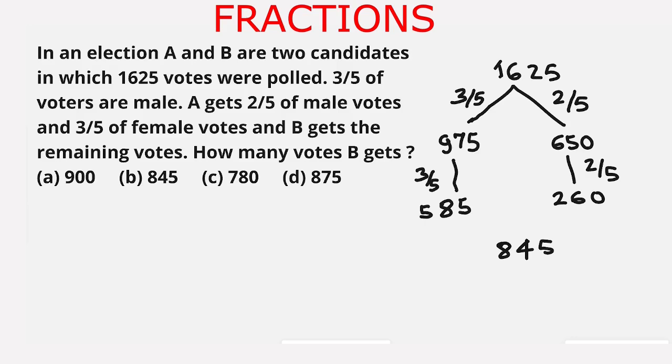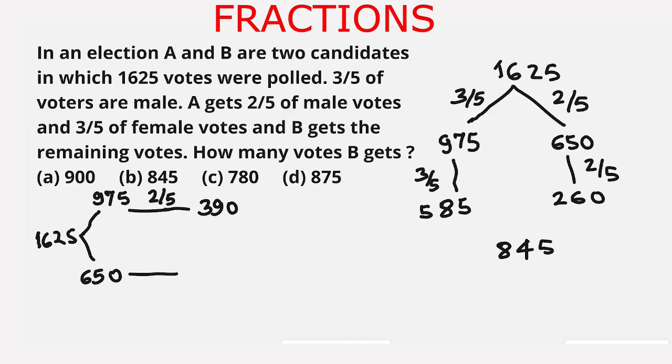We can also solve it from the number of votes which A gets. So 1625. Male voters are 975, which we have already calculated, and female voters are 650. A gets 2 upon 5 of male votes. 5 divides 975 for 195 times, and 195 times 2 is 390.